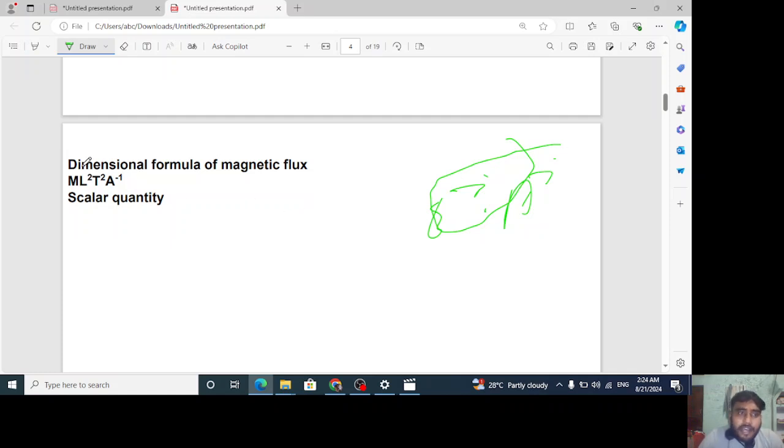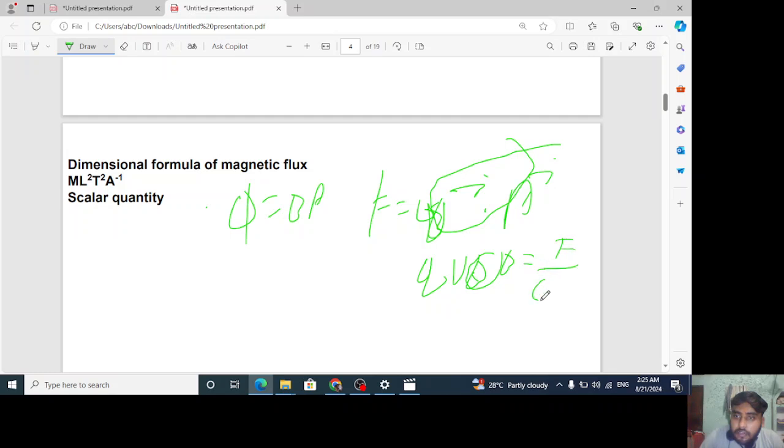Its dimensional formula is ML²T⁻²A⁻¹. If you want to calculate it, you can. Phi is equal to BA cos theta, and cos theta doesn't have any dimension, so we don't have to look at it. Phi is equal to BA, and from the previous lecture we know that F is equal to QVB. So from here, B will be F upon QV.